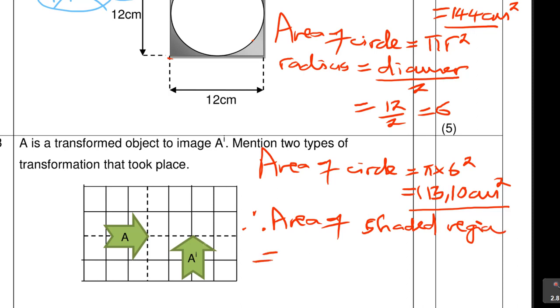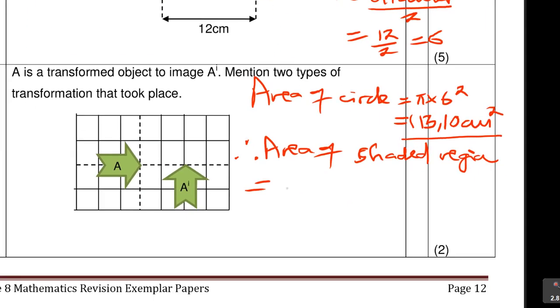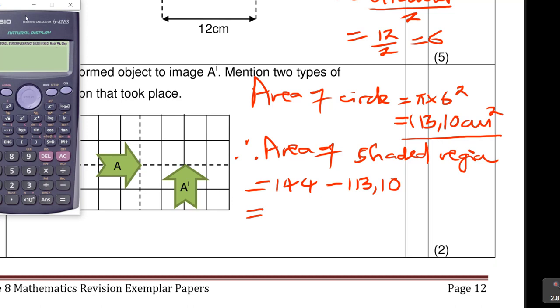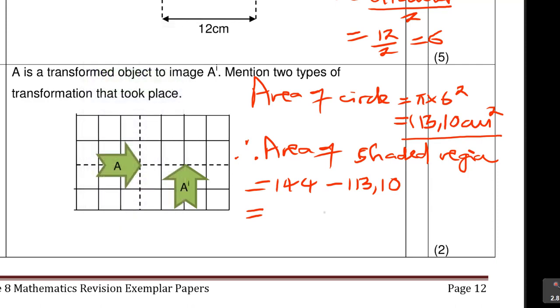is equal to the area of the square, which is 144, the bigger number, minus the area of the circle, which is 113, is smaller. You must not get a negative. Then you get your answer. That is the area that is shaded. It is 144 minus 113.10. Then it gives us 30.9. So the area there is 30.9 centimeters squared. That's the area of the shaded region.